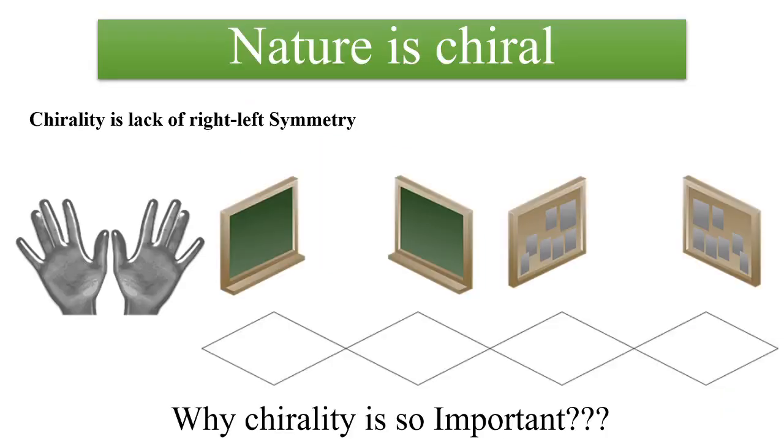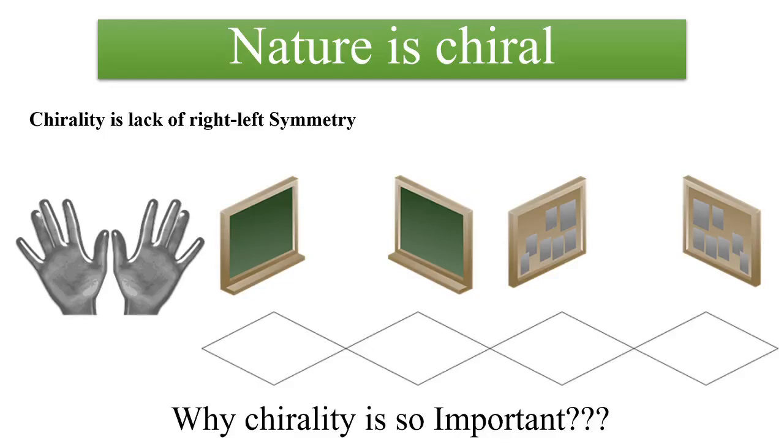Now, what do you mean by chirality? The exact meaning of this word is handedness. Look at this first image showing you two hands. You can look at your own hands. They are mirror images of each other. They are symmetrical with respect to each other.